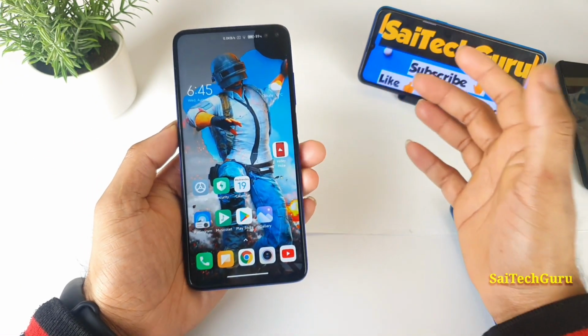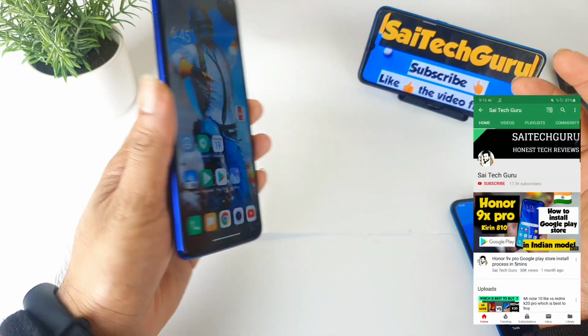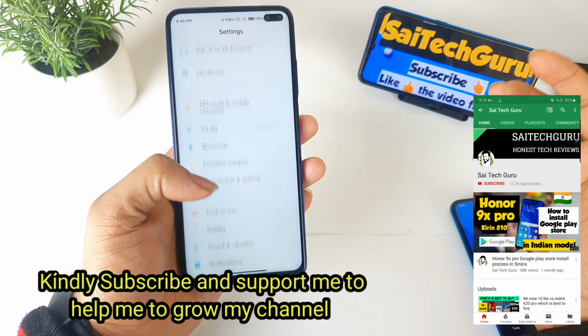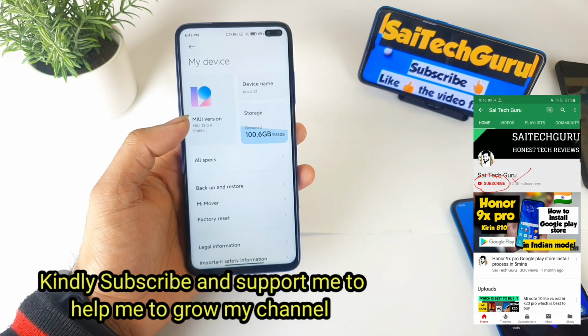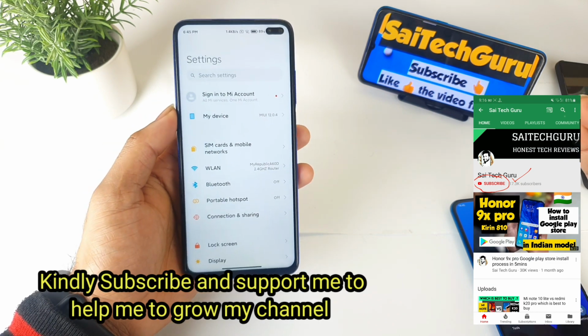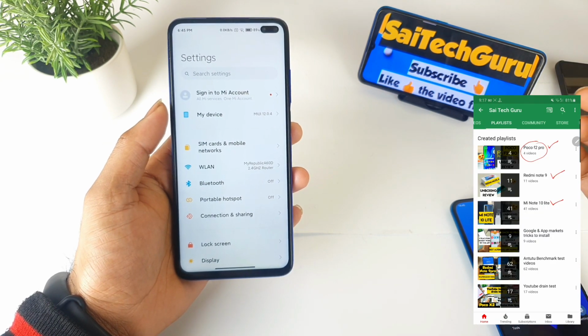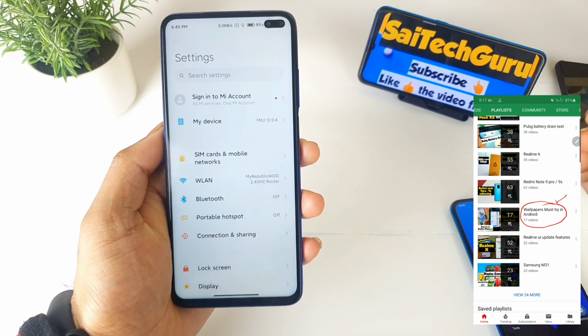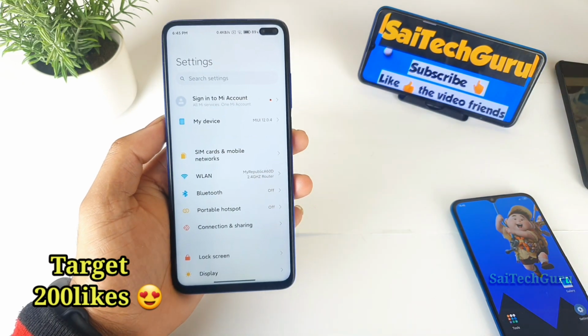In this video, I'll be talking about the dark mode in the Poco X2 after updating to MIUI 12. Recently, the Poco X2 received the MIUI 12 update, and after the update, there are a few things which changed in the dark mode, which got completely better with this new update. And if you did not receive the update, kindly do wait. You will be receiving the update as soon as possible.